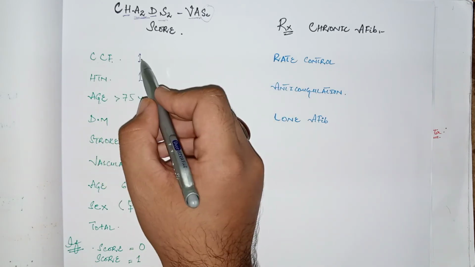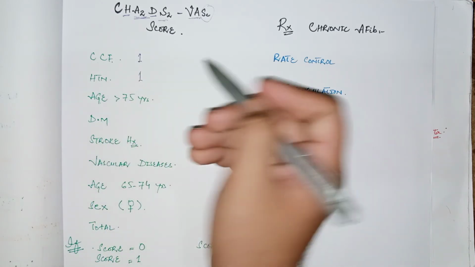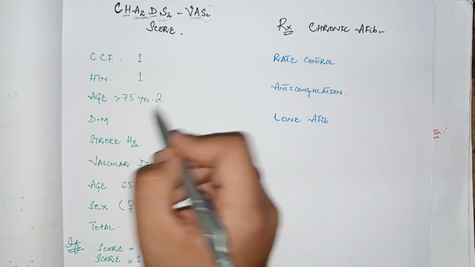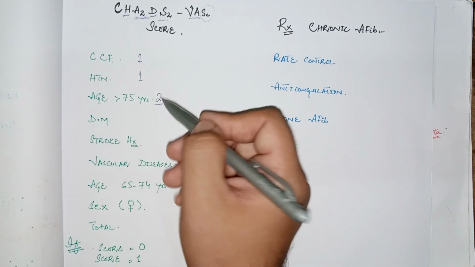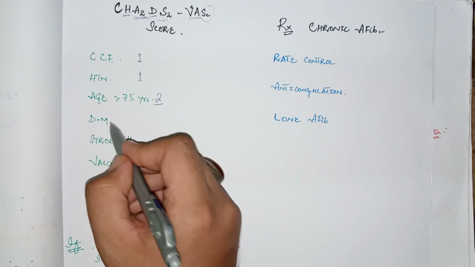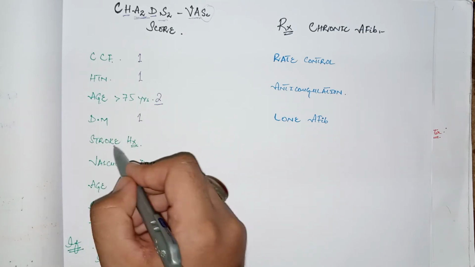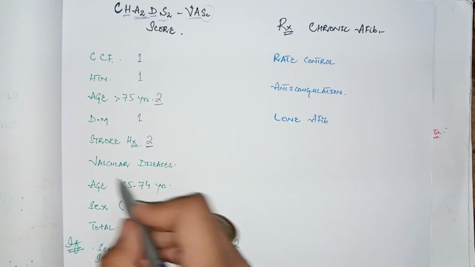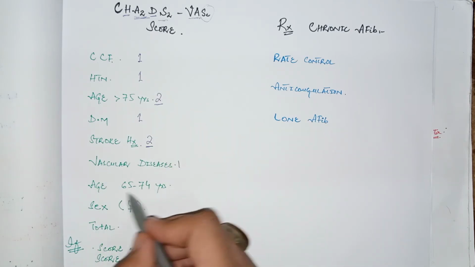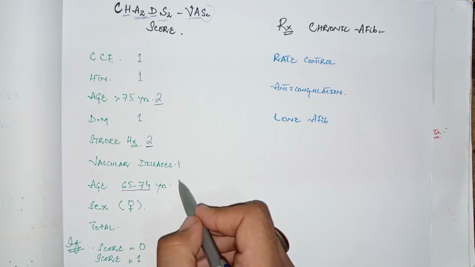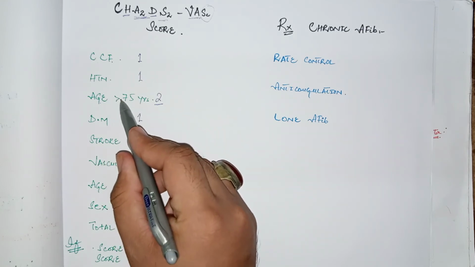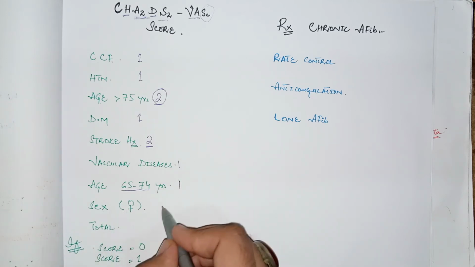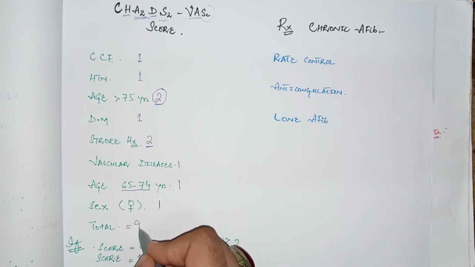So congestive cardiac failure 1 score, hypertension 1 score. If the age is more than 75 years, then 2 score, and it is a major risk factor. Diabetes mellitus gives the patient 1 score, stroke history 2 score, as it is a major risk factor. The vascular disease is 1 score, age 65 to 74 1 score, but if the age is more than 75, then 2 score. And if the gender is female, then 1 score. The total score is 9.